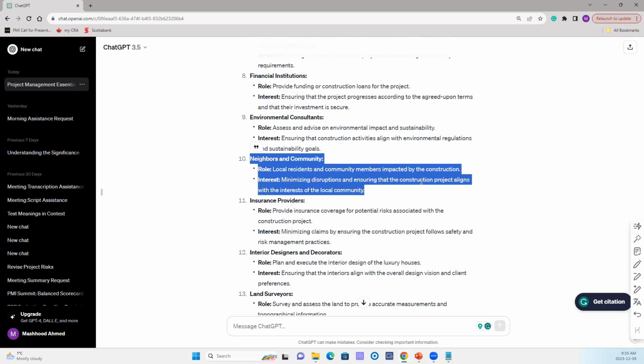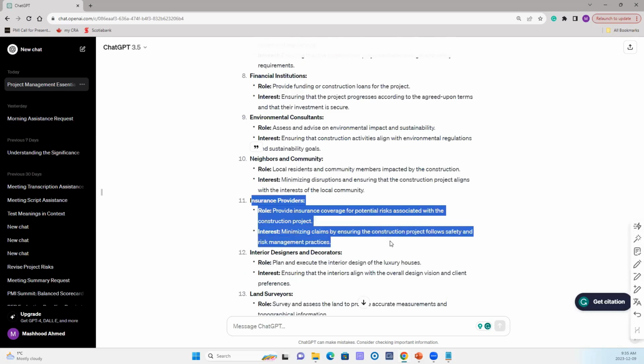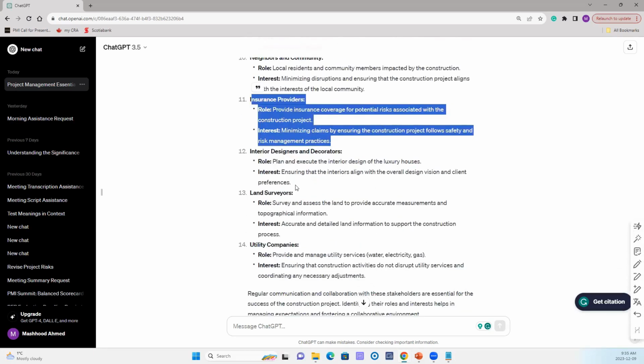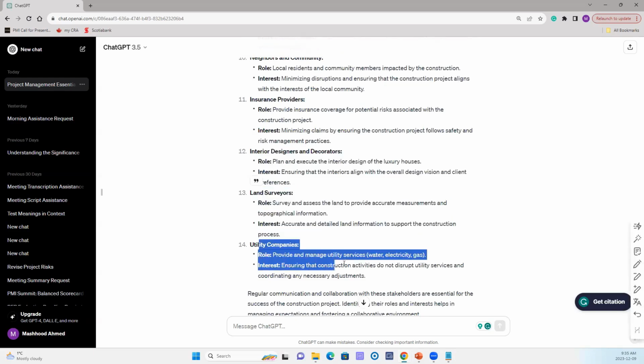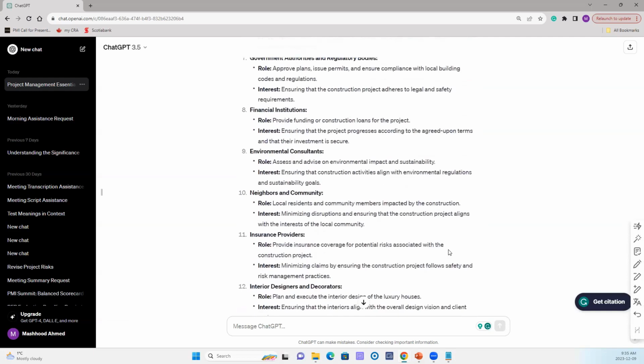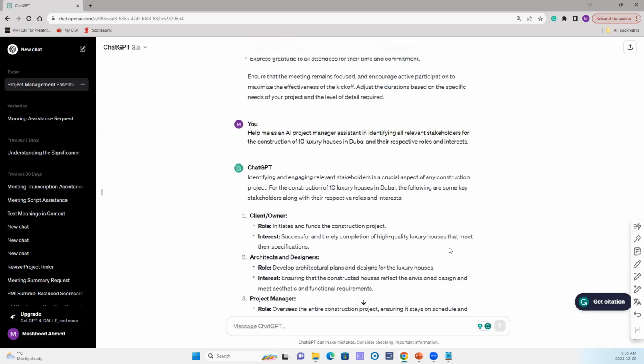So your local residents and their communities, the insurance provider, that would be your stakeholder, interior designers and decorators, land surveyors, and then utility companies. So these are the stakeholders that are required for the construction of 10 luxury houses in Dubai.